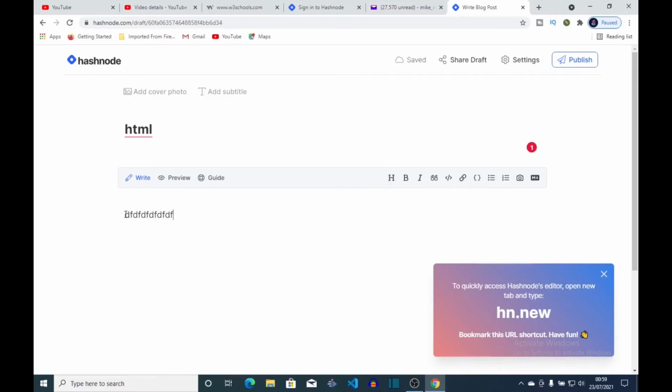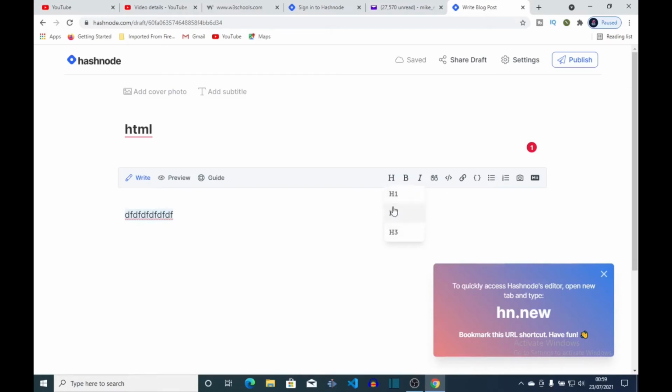So this text, if I highlight it, I can make it become a header. You can see I have H1, H2, H3. So depending on when I'm writing the article and I just want to create a little sub-heading.